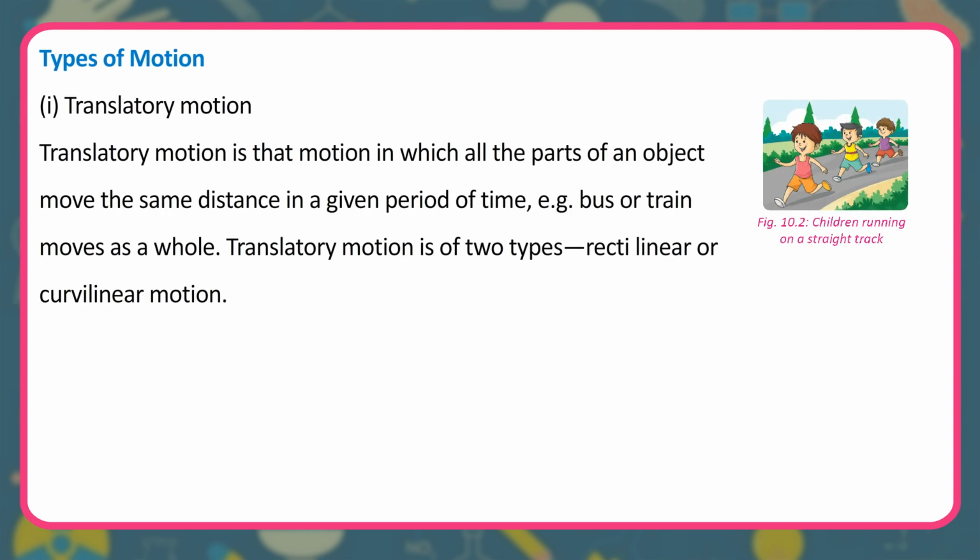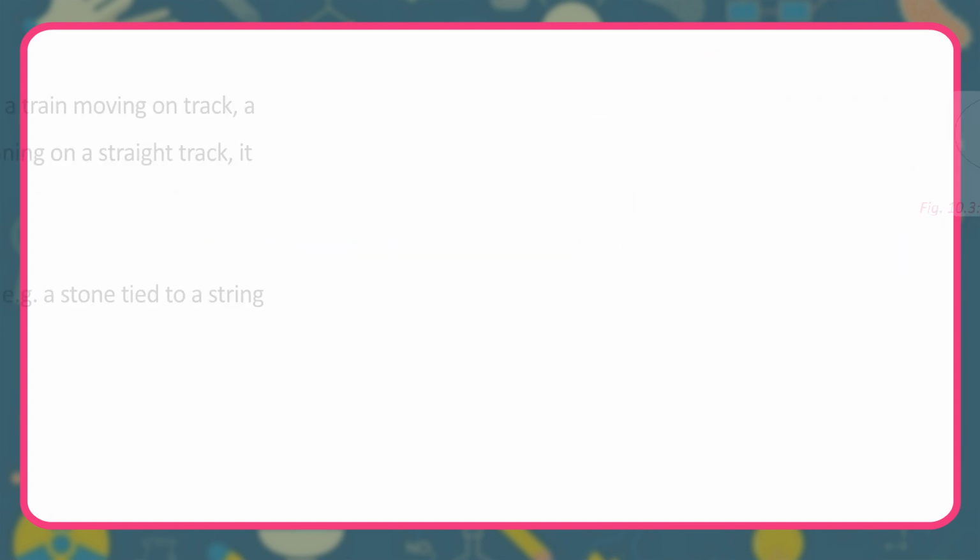Types of motion. Translatory motion. Translatory motion is that motion in which all the parts of an object move the same distance in a given period of time. For example, a bus or train moves as a whole. Translatory motion is of two types, rectilinear or curvilinear motion.